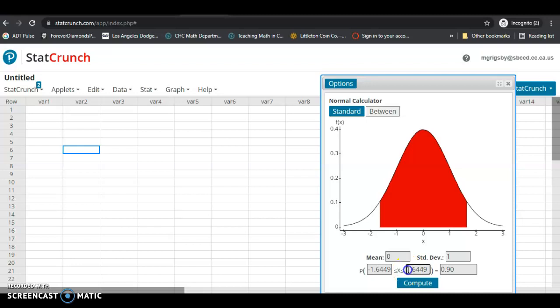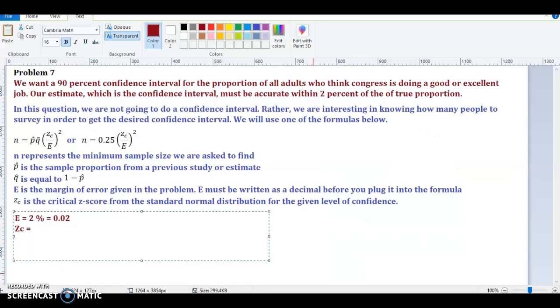So the critical value we're looking for is positive. These are both the same, but one's negative, one's positive. So our critical value is 1.6449. So z sub c is 1.6449.